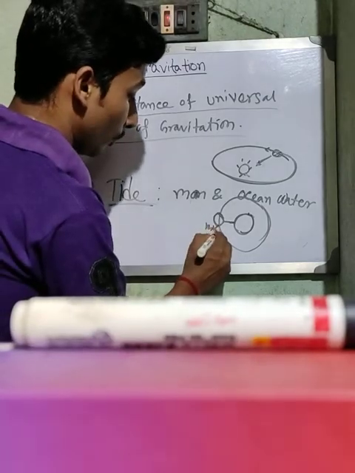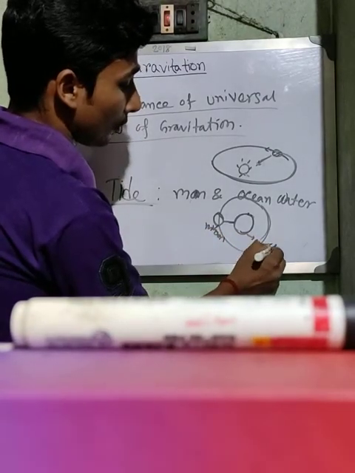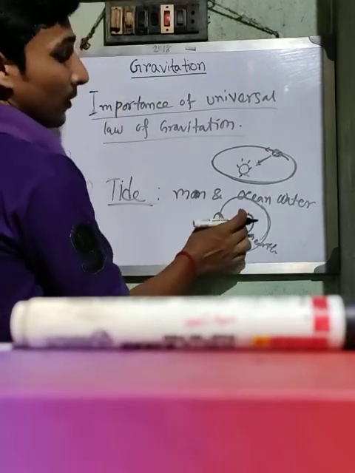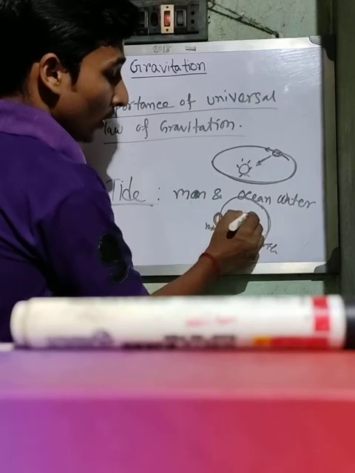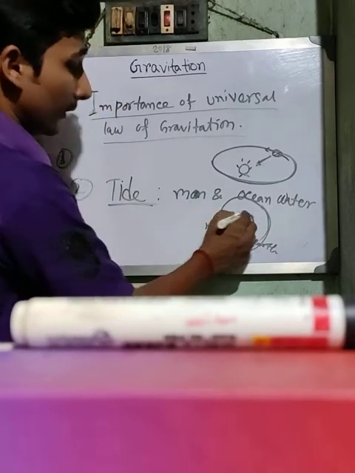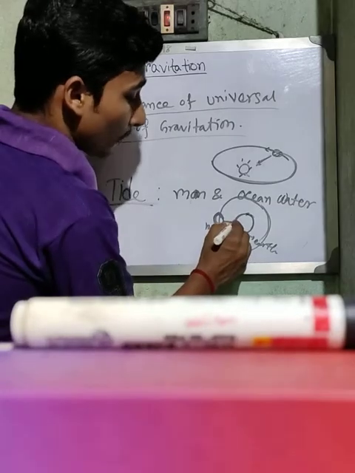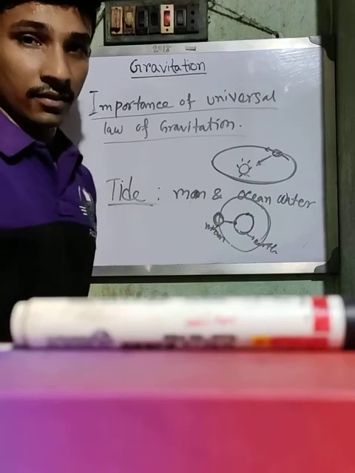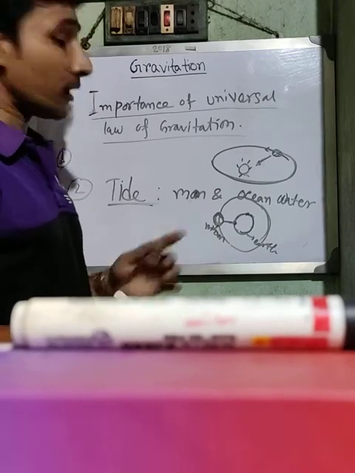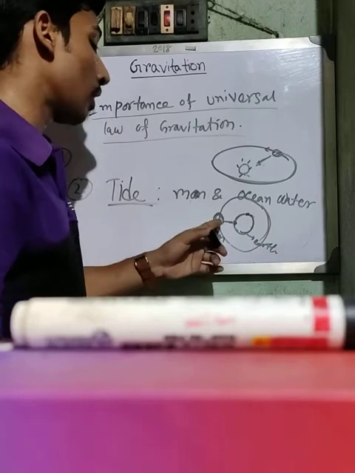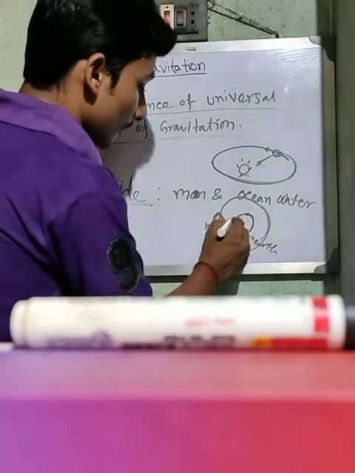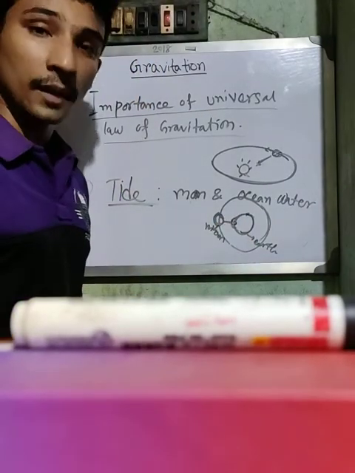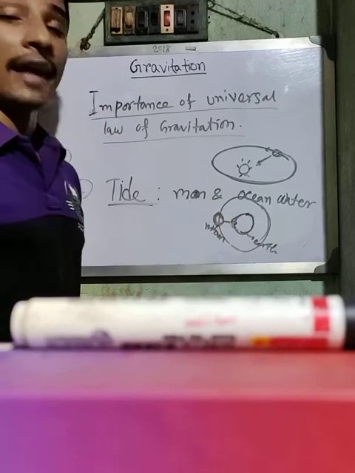So this is the moon and this is earth. When the moon comes to this position, this position is closer to the moon than this position. So the water of this position is attracted due to the force of gravitation of the moon, and this water tries to expand and tides occur.